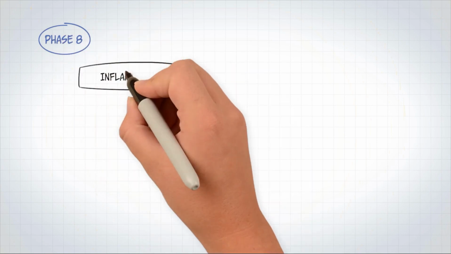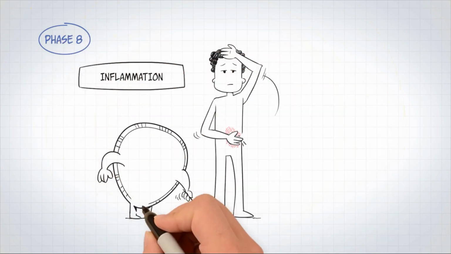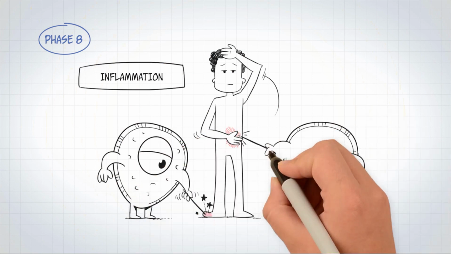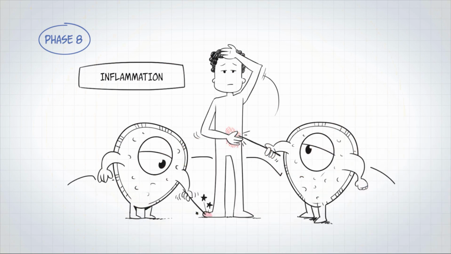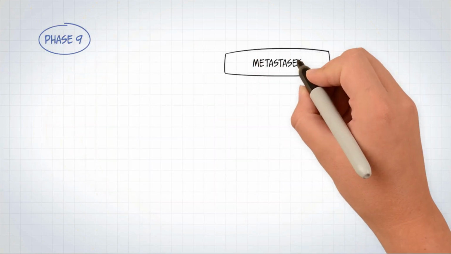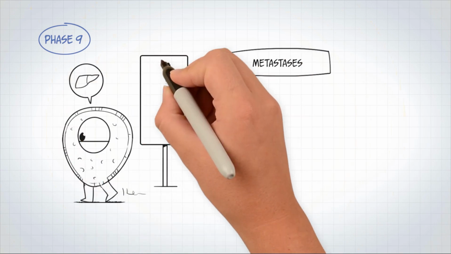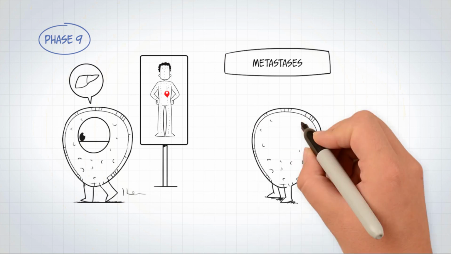Phase 8. Inflammation is another consequence of malignant cells, but how do malignant cells stimulate inflammation? We do not know yet, but this inflammation supports the evolution of the disease. Phase 9. At this phase, the cancer cells first invade neighbouring tissue and then enter the nearest blood vessels, thereby moving and spreading throughout the body.